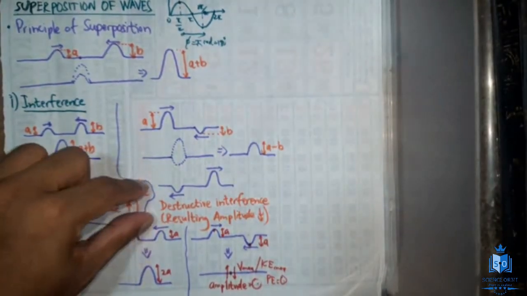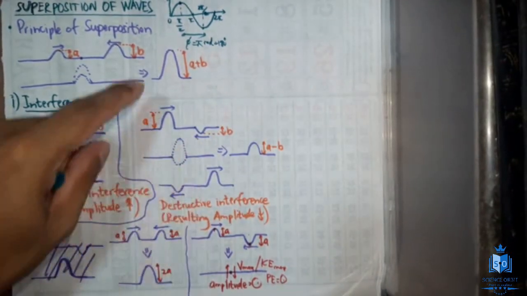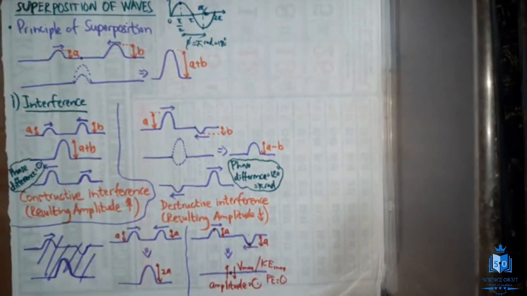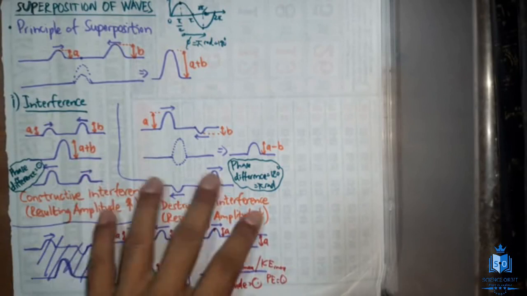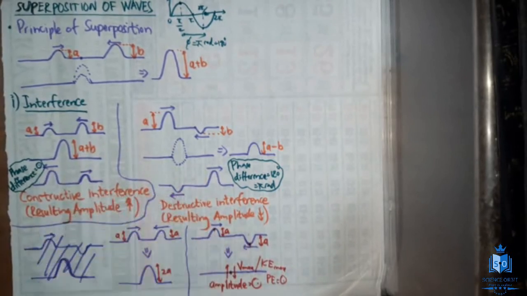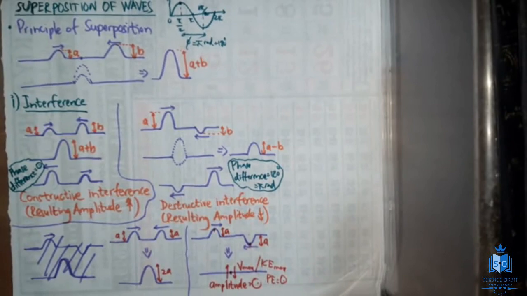So for destructive interference to take place, a trough and a crest should overlap. That means the phase difference must be 180 degrees. Now, I hope you understood this. These are the type of questions you get, very simple ones. And let's move one step ahead, and you get these kind of questions also.